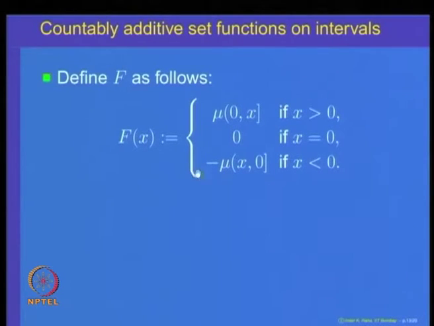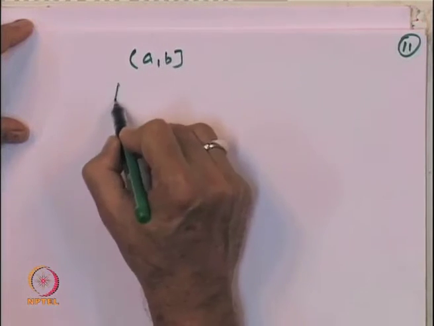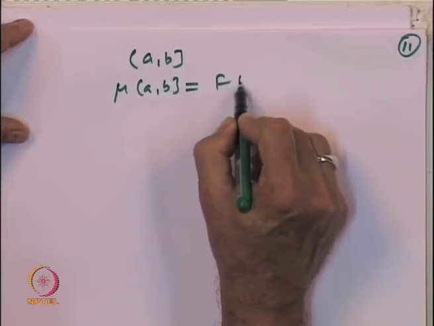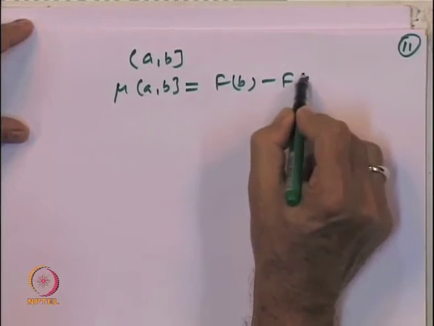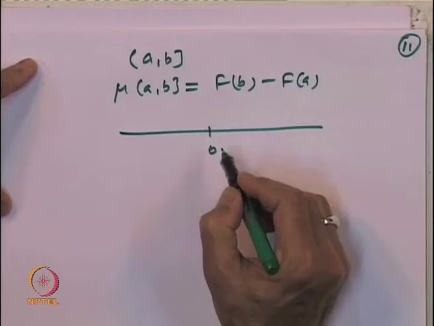So, let us check these properties of this function. First, this satisfies the required equation. So, we want to check that for an interval (a, b], mu of (a, b] is equal to f of b minus f of a. To check that, let us take this point to be 0.